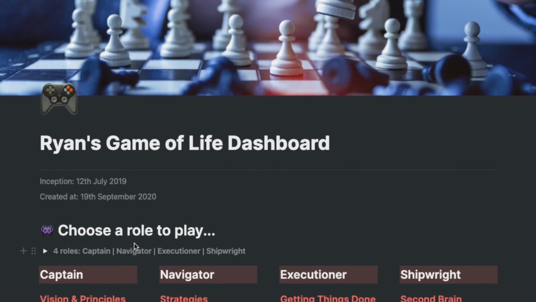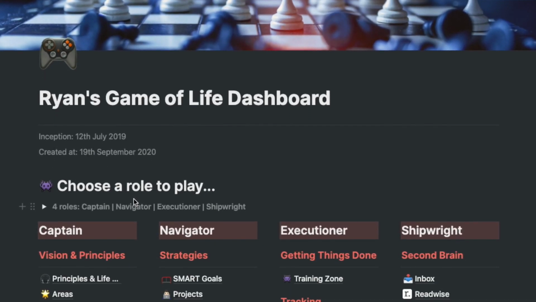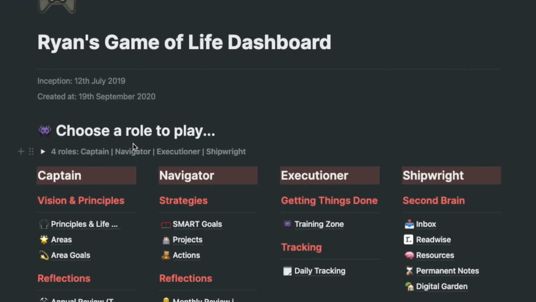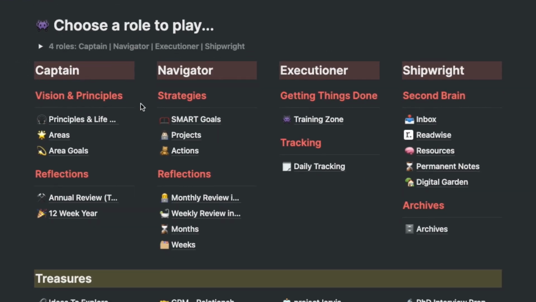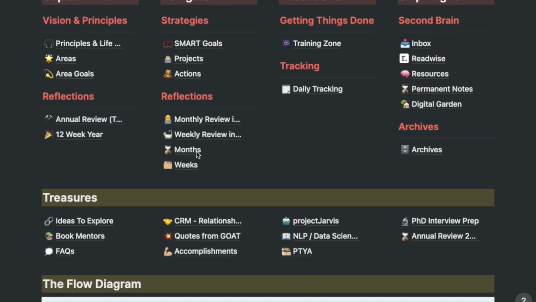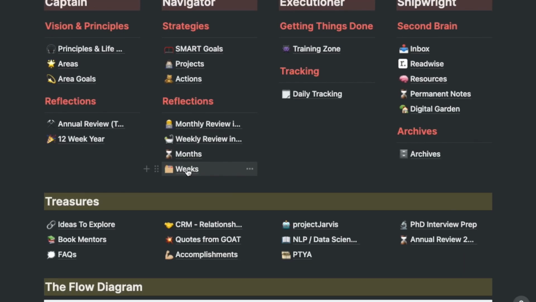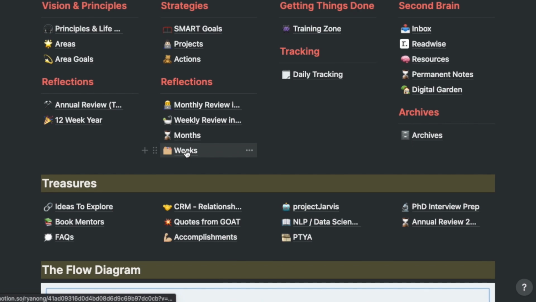The second feature you could add is permanent notes and digital garden. This is essentially the next level of capturing your thoughts and ideas, essentially leveling up your second brain. The last potential piece could be to add what I call treasures and weapons, which are essentially knowledge assets that you can use over and over again throughout different projects.